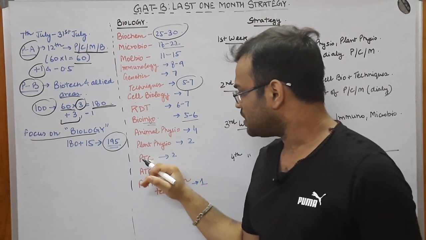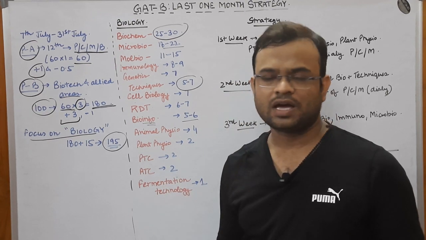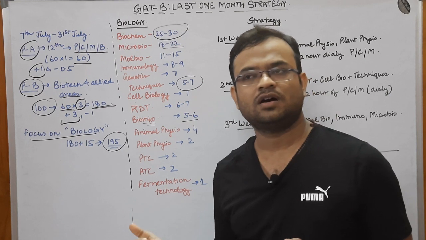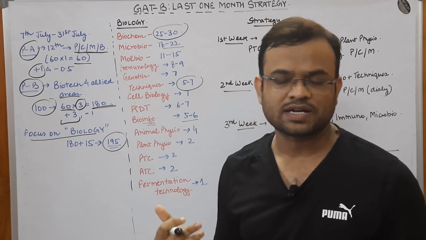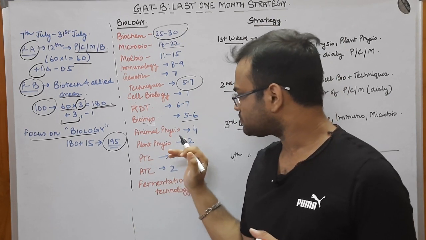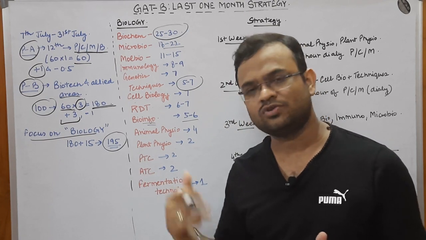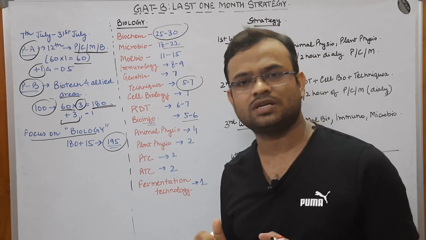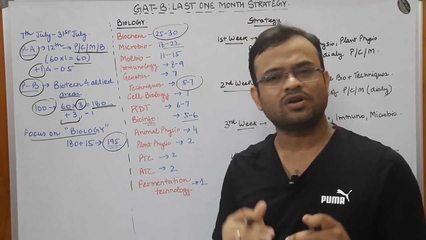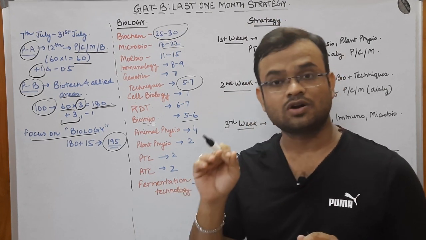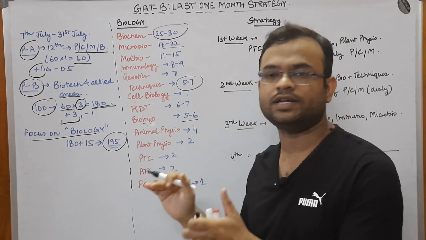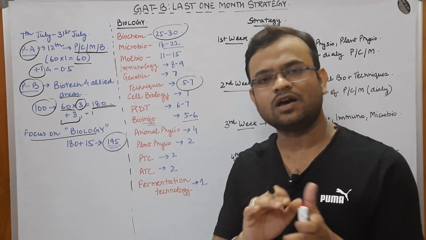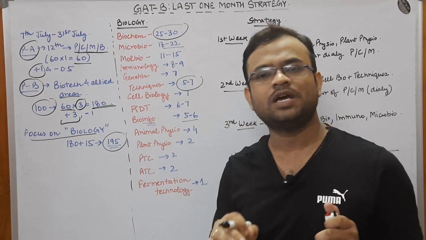Coming to plant physiology, you cannot predict in plant physiology. You can be asked questions that are as simple as the water potential also, but you can also be asked tough questions. But all in all, you should understand that in GAT-B examination you get more or less superficial questions. The questions are not asked in that detail. So if you have a basic idea about all of these topics, you would be able to score good.